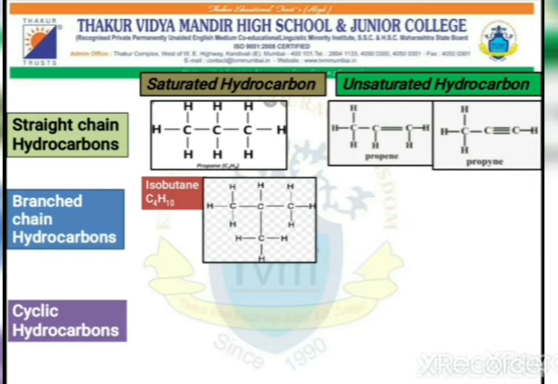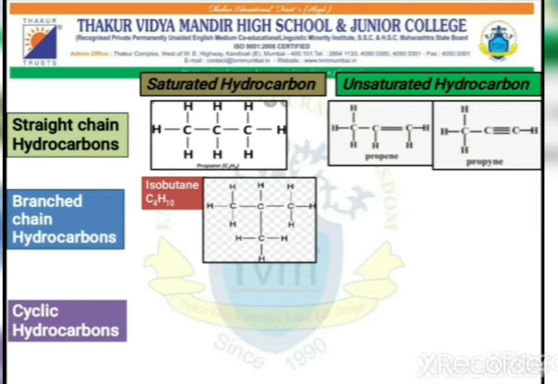Such hydrocarbons are called branch chain hydrocarbons. So, isobutane is an example of a branch chain hydrocarbon, but at the same time, it is a saturated hydrocarbon. The reason is that it contains only single bonds.